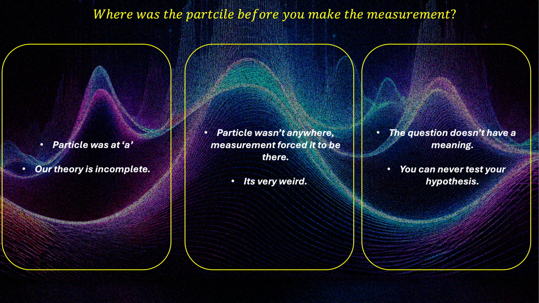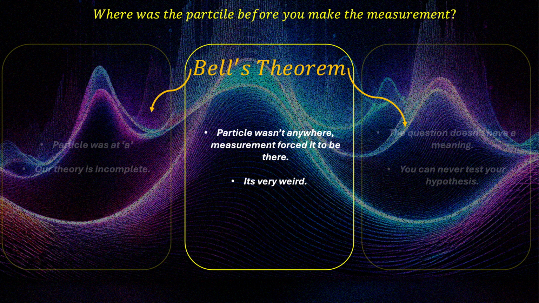What was the answer to this question? This is where John Bell comes in. So he came up with the theorem, which we can't understand at the moment. After we understand some of the quantum mechanics, we will go back to Bell's theorem and try to understand all this again. But in summary, Bell's theorem tells us that there's no hidden variable that could make the theory complete. So you have to get rid of this Einstein notion where you think the theory is complete and it's just not able to predict even though the particle was at A before you make a measurement.